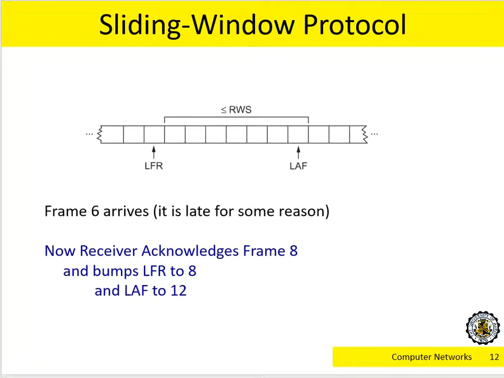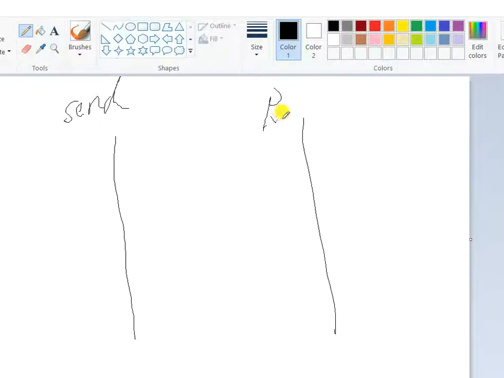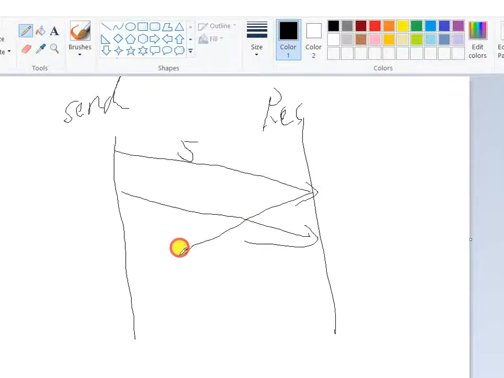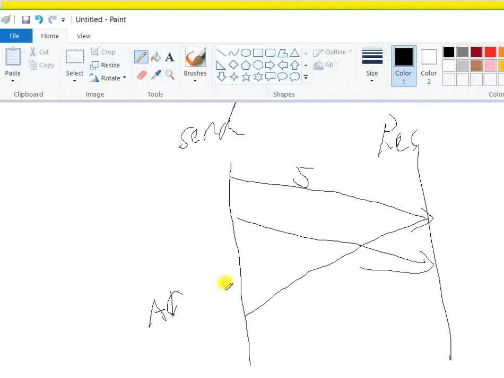Let me just get a pen. Assume this is the sender, and this is the receiver. I keep sending, for example, up to 5, and I receive the acknowledgement ACK 5.